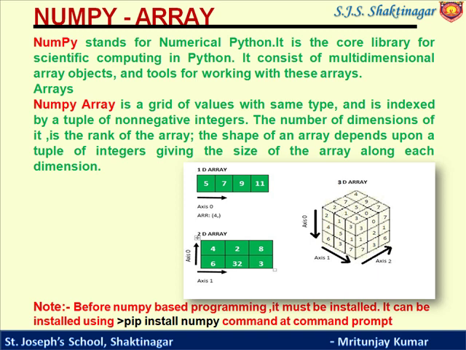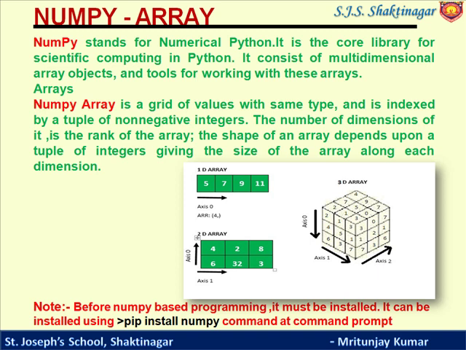A NumPy array is simply a grid of values of the same data type, and is indexed by a tuple of non-negative integers. The number of dimensions of an array is the rank of the array. The shape of the array depends upon the tuple of integers giving the size of the array along each dimension.